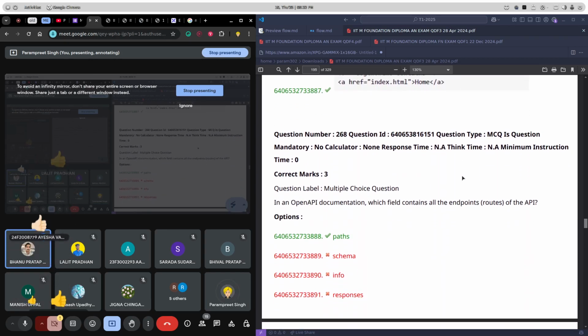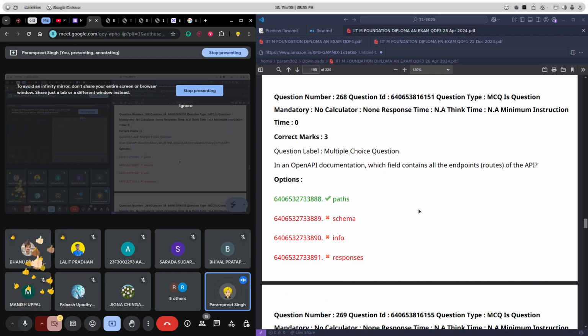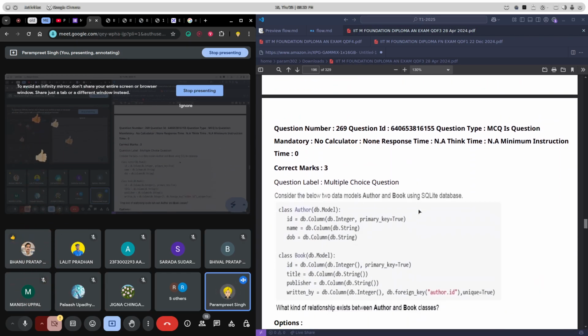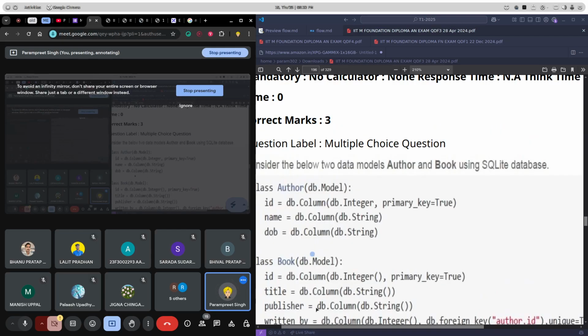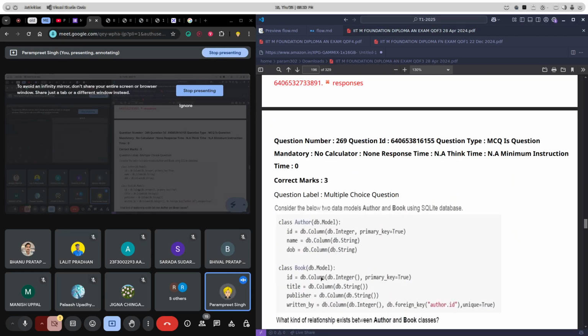Okay, in an open API, this is again some basic stuff. Now we are having these two ORMs. What will be the table name for these two models? Letter in lowercase: author and book. And in author, how many columns do we have? 3. And in book we have 4, right?